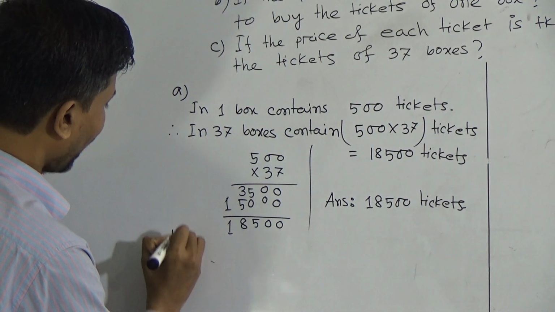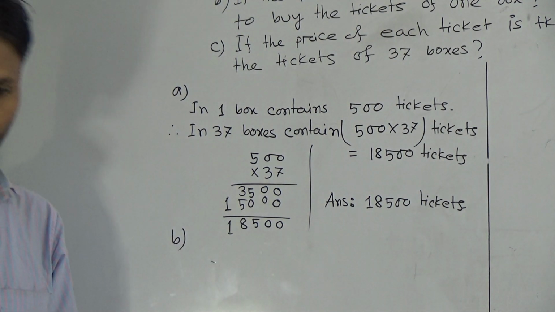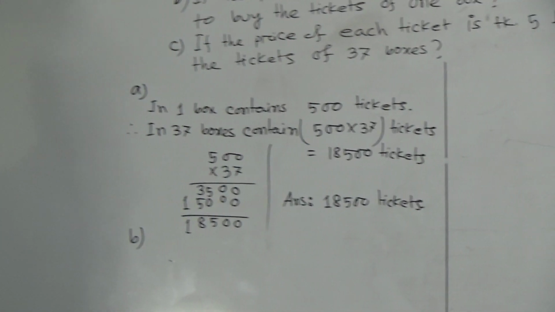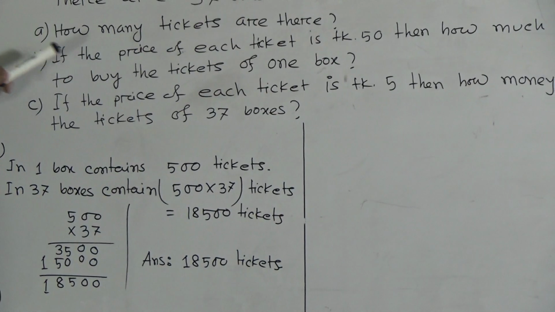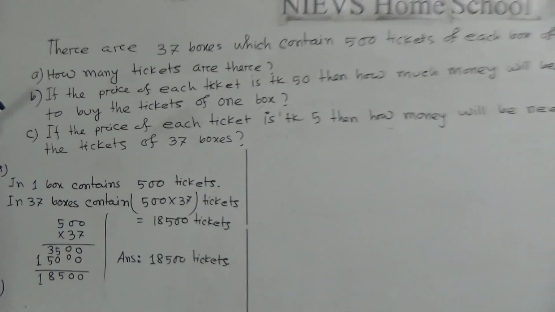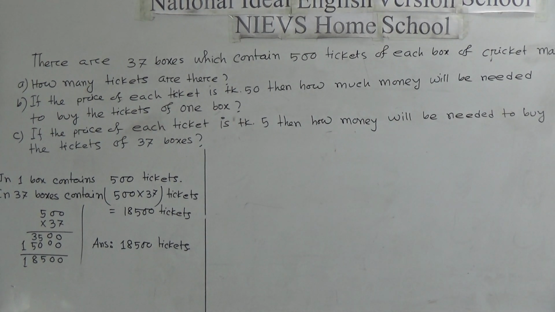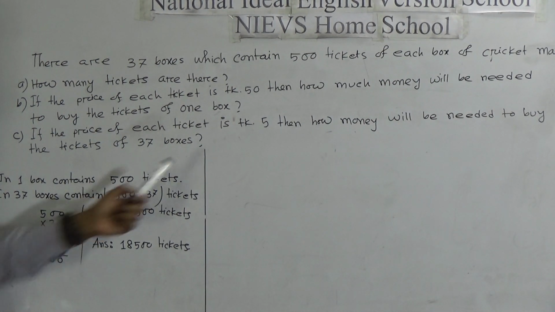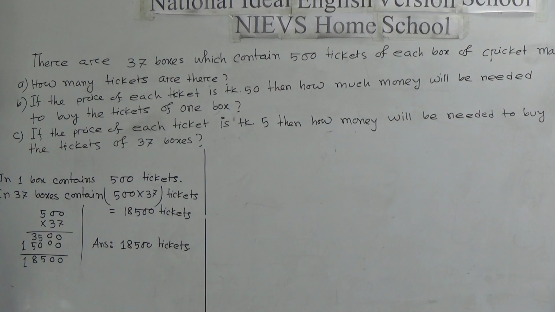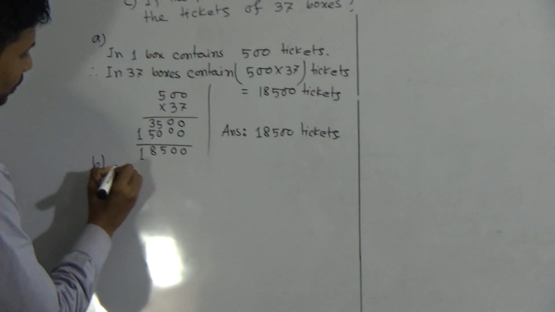Now I will solve B number. Please see the question. If the price of each ticket is Taka 50, then how much money will be needed to buy the tickets of one box? One box contains 500 tickets.